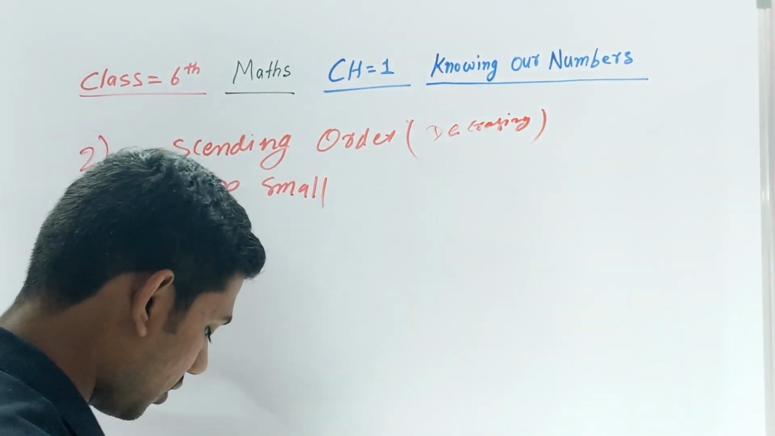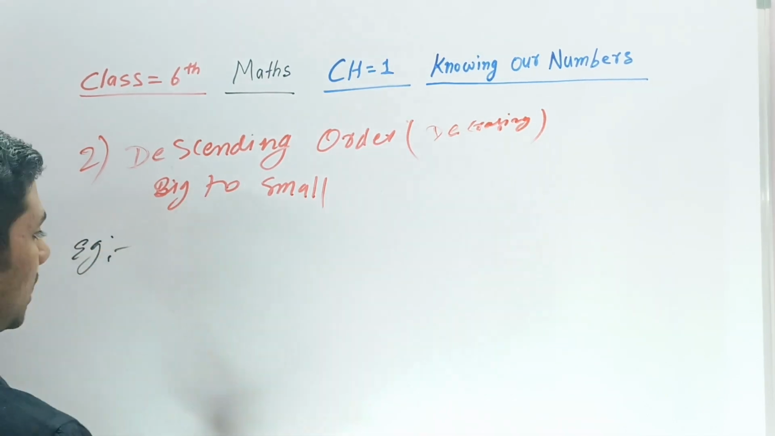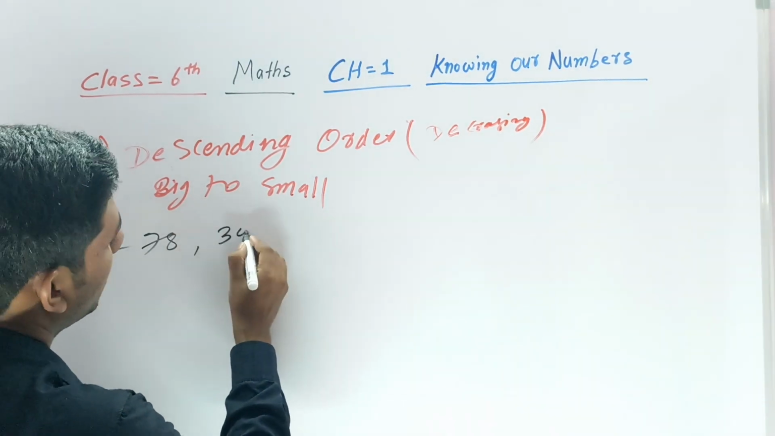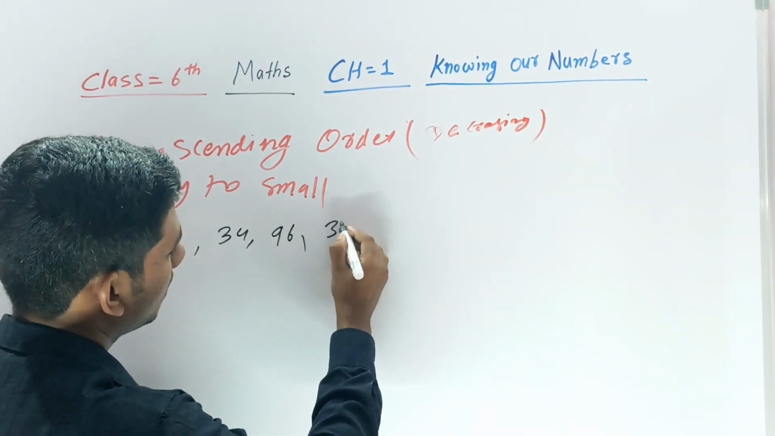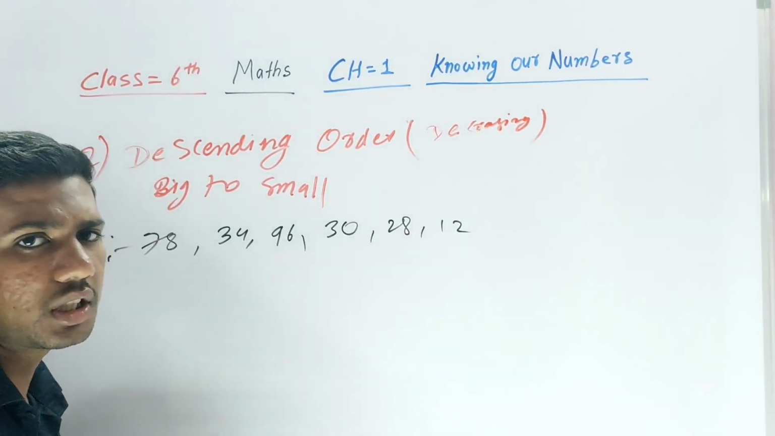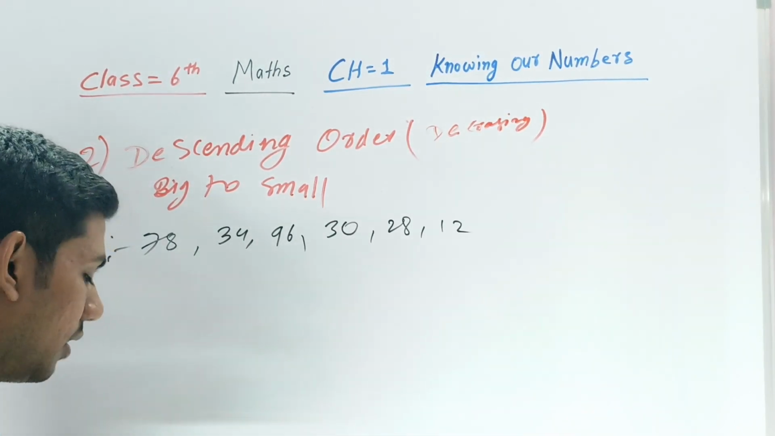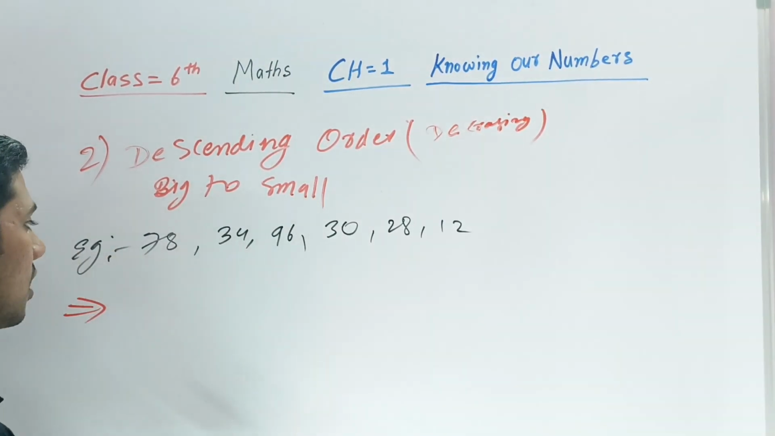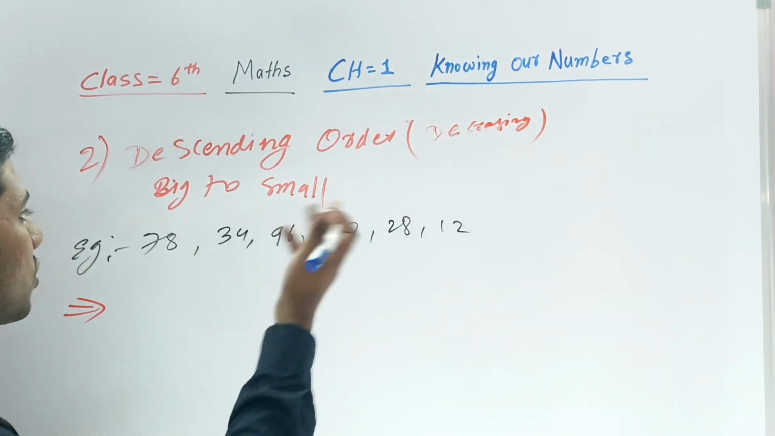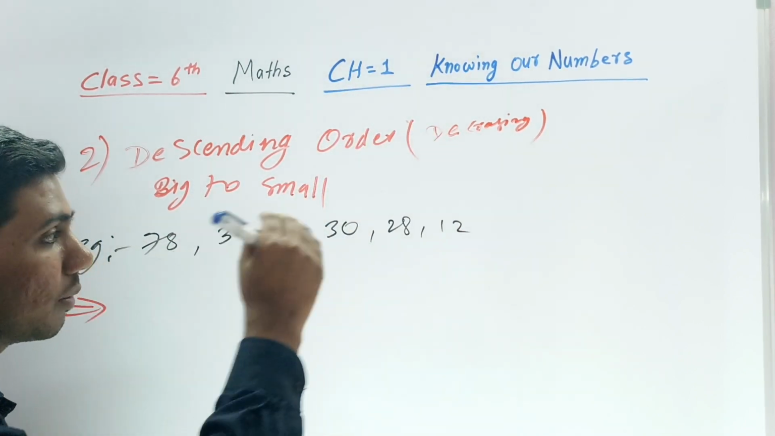Okay, take another example. Suppose 7 8, 34, 96, 30, 28 and 12. In this, the question says write these numbers in descending order. How will you write in descending order? Let's see. First of all, see which is the greatest number in that. Descending means big to small. Remember, descending means you are at the top, you are coming down. How will you come? Big to small number.